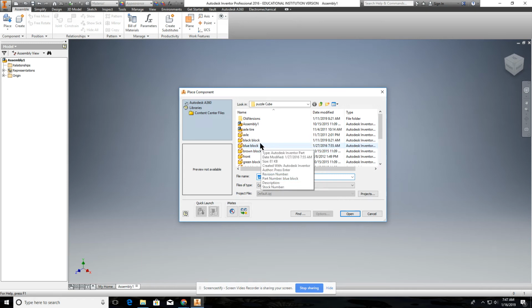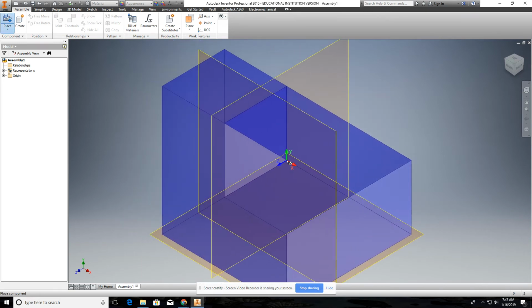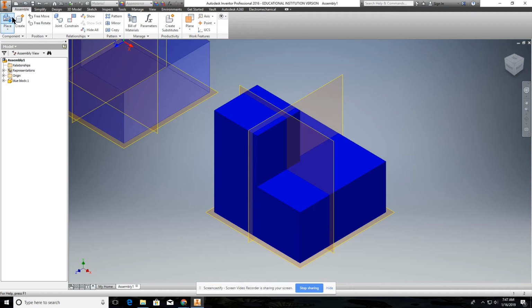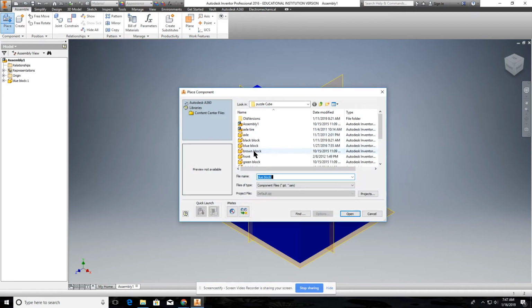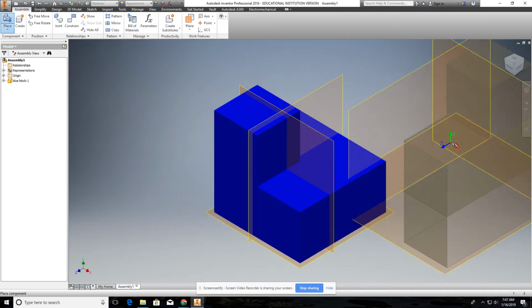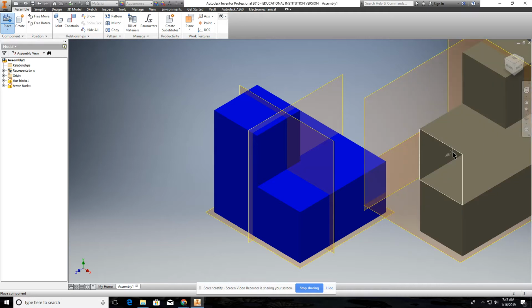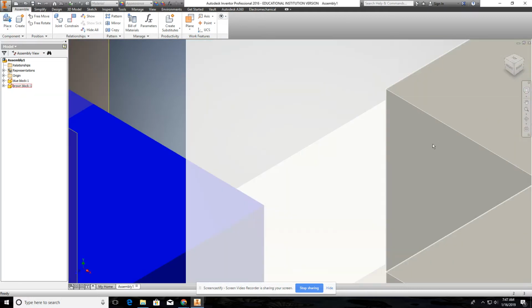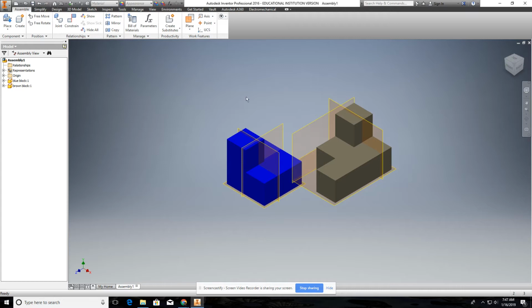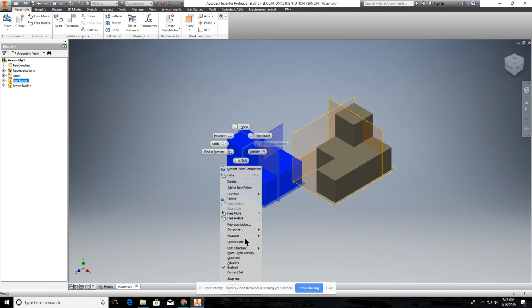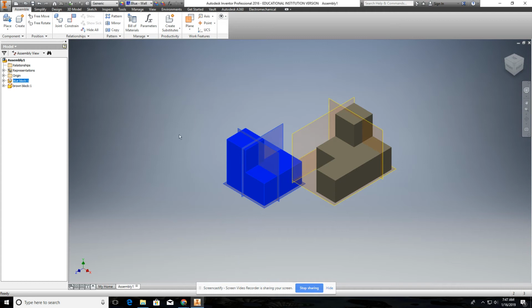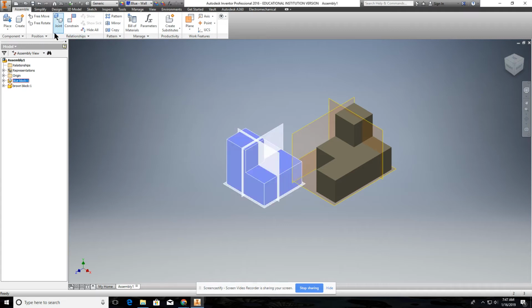So let's say, for example, we're going to do the blue block, put that one in, and then we'll put in my brown block. And then the next thing is we're going to go ahead and ground this one so it doesn't move. It's always the first one that you bring in. You always want to ground it. I showed you that in the first video.